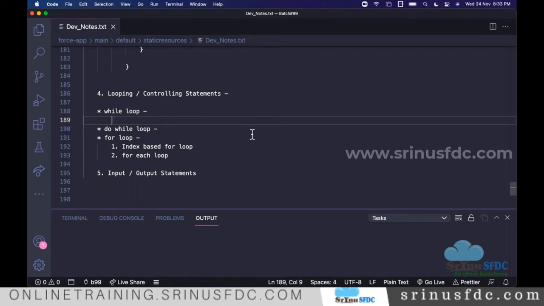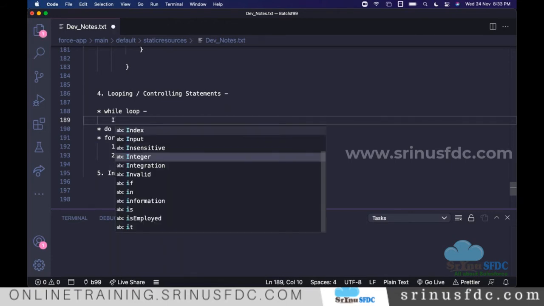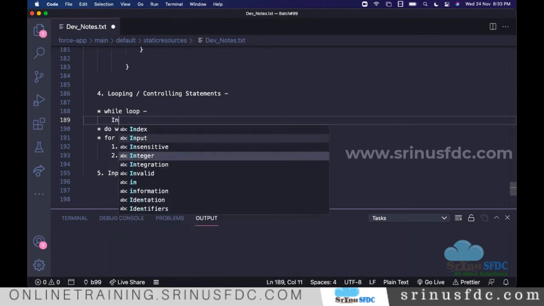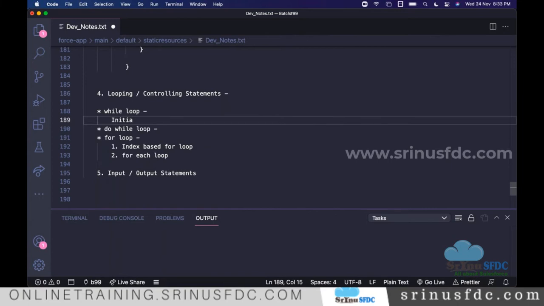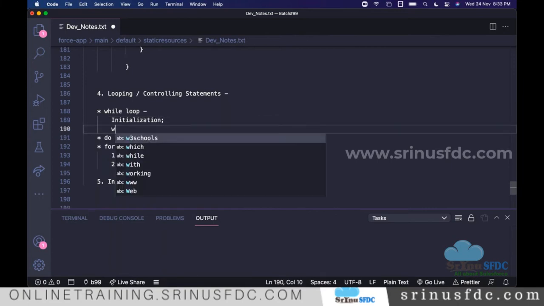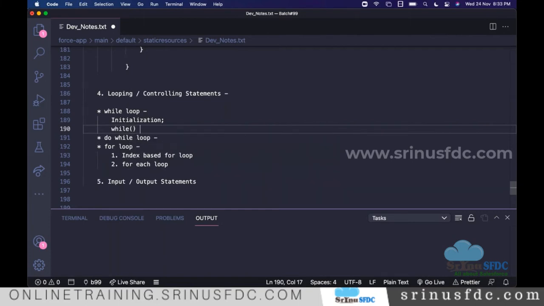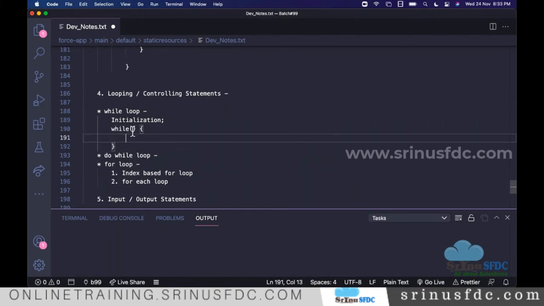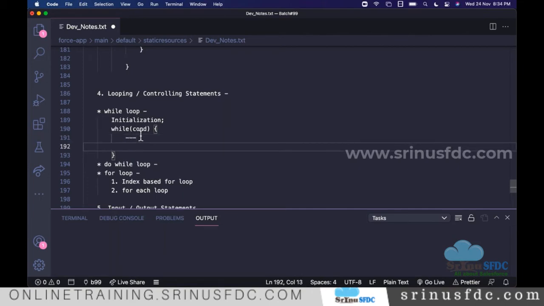The syntax to write the loop: first, initialization. People say loop variable initialization. After that we say while, and here we give the condition. Only if the condition is satisfied, it enters inside the loop, and we execute some set of statements.